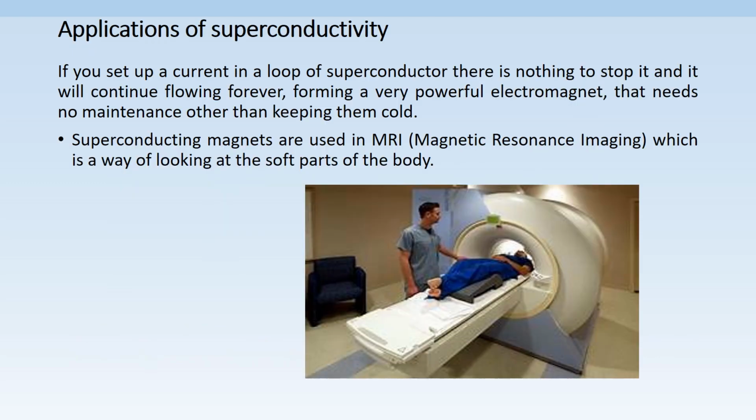If we see what the applications of superconductivity are, superconducting magnets find many applications. The superconducting magnets are used in MRI, that is magnetic resonance imaging, which is a way of looking at the soft parts of the body. Brains can be scanned easily using MRI.